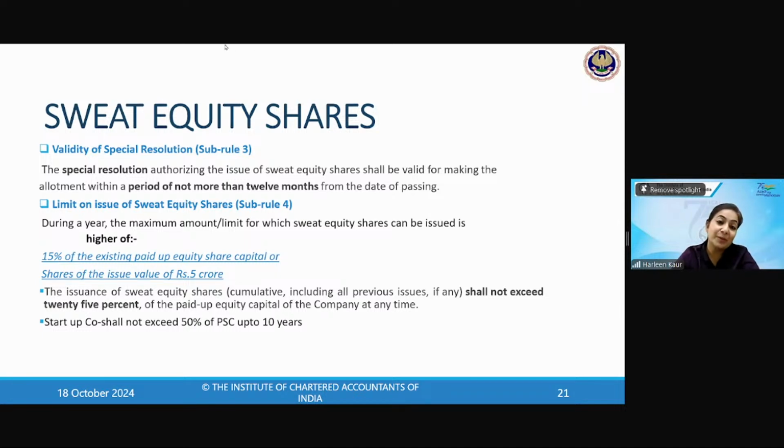What is the difference between paid up share capital and paid up equity share capital? Can you tell me, my dear students? I've used the word PSC over here, paid up share capital. Earlier, I was using the word paid up equity share capital. Very good, Swati. Now I will be considering both equity as well as preference. Very good, Om Krishnam. Very nice. So in the above provision, the limit is for the paid up equity share capital only.